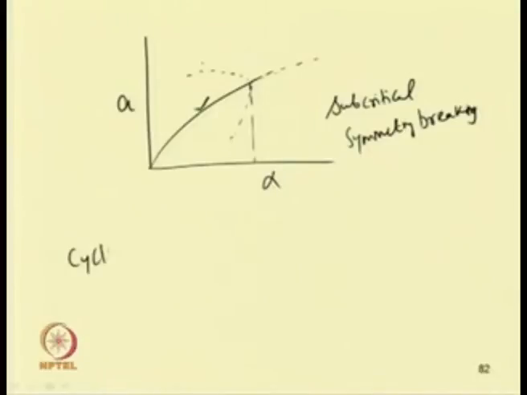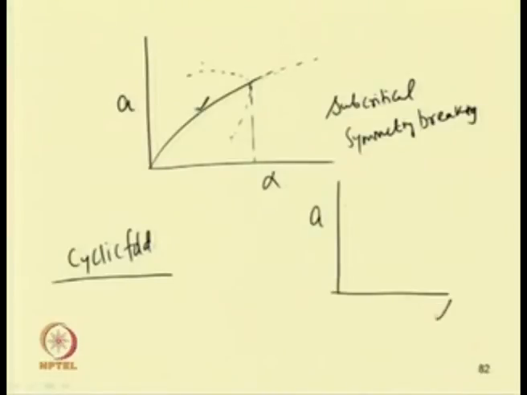Similarly, we can have the cyclic fold. In case of cyclic fold, this is similar to the saddle node bifurcation in case of a fixed point response.